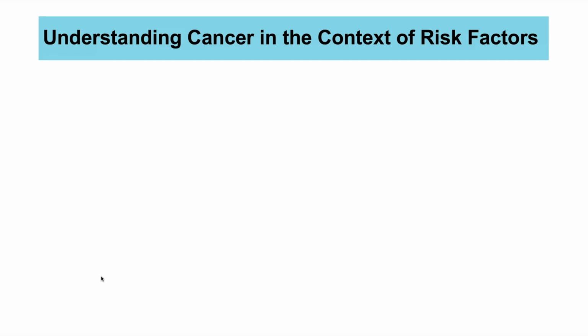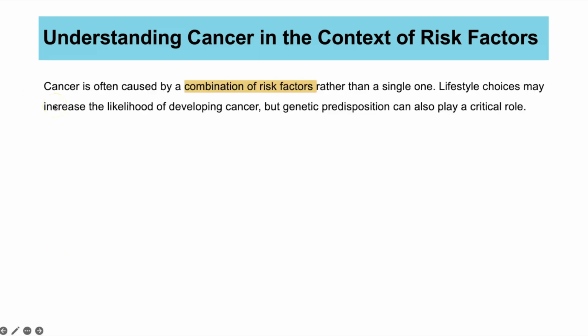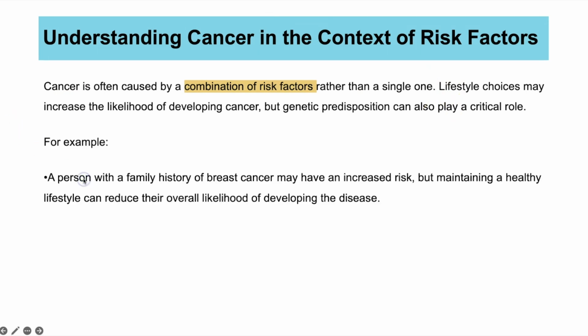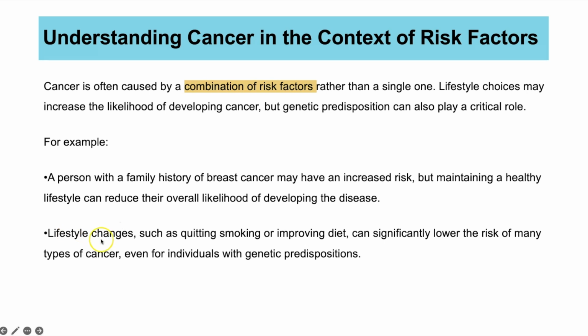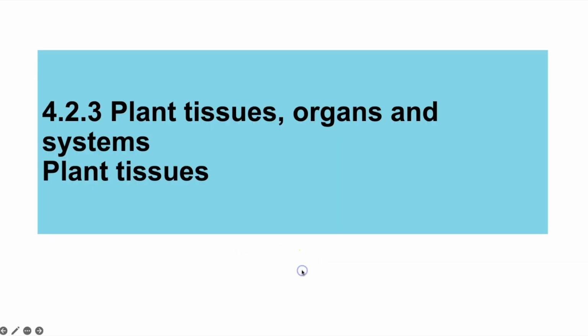So understanding cancer in the context of risk factors then, the main thing is cancer is often caused by a combination of the risk factors rather than just one of those things we saw on the previous slide. So it could be a mixture of lifestyle and genetics or a combination of the different lifestyles. So for example, a person with a family history of breast cancer might have an increased risk of developing breast cancer because of their genetics, but if they maintain a healthy lifestyle, that helps to lower their overall risk. So lifestyle changes such as quitting smoking or improving diet can significantly lower the risk of many types of cancers, even if you had genetics that put you at higher risk.